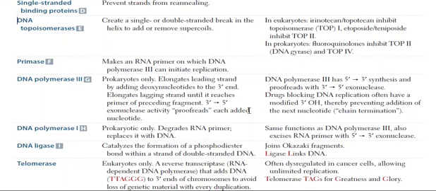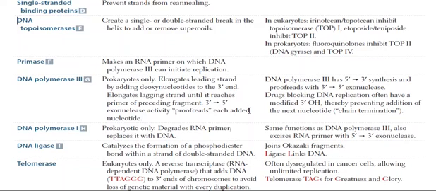DNA polymerase 1 is found only in the prokaryotes. What is its main function? Primase makes the RNA primer on the 5' end of the daughter strand, and it has to be removed and replaced with DNA. So DNA polymerase 1 will remove the RNA primer and replace it with DNA. Like DNA polymerase 3, it also excises the RNA primer with its 5' to 3' exonuclease activity, and it replaces the RNA with DNA.